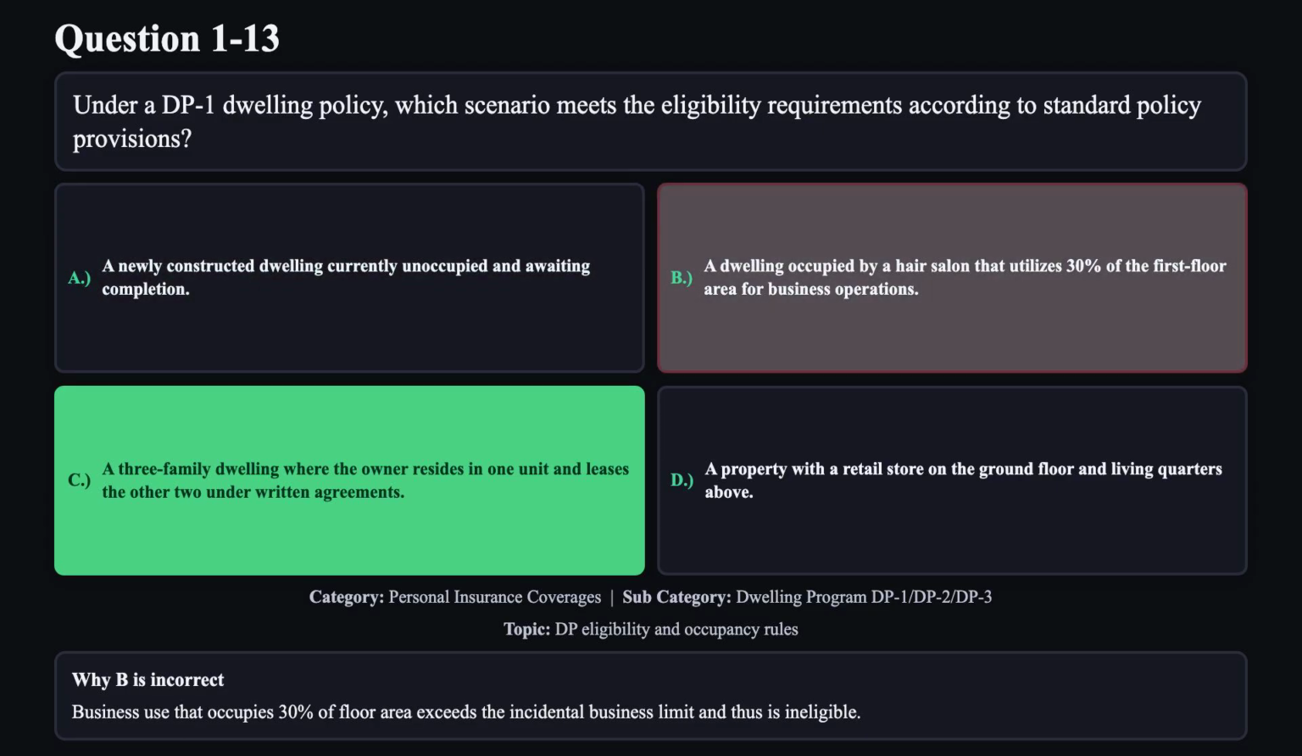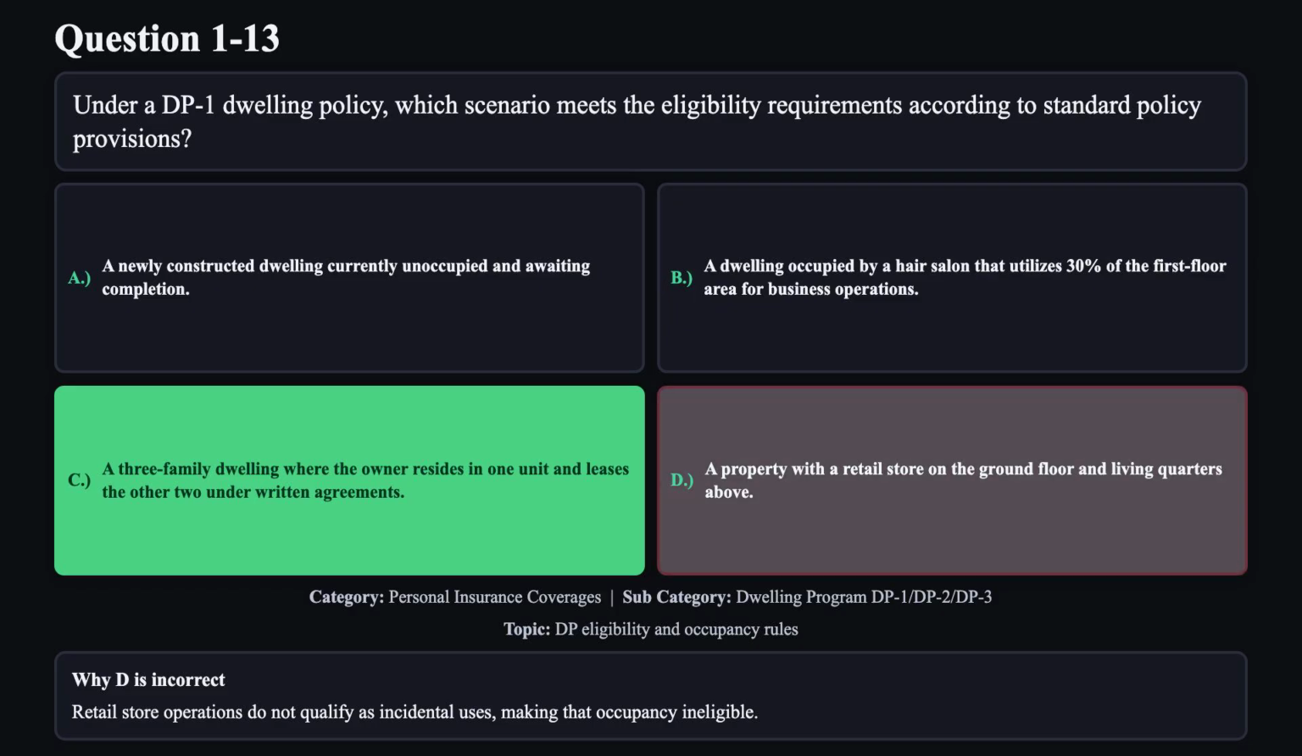Reason B is not correct. Business use that occupies 30% of floor area exceeds the incidental business limit and thus is ineligible. Reason D is not correct. Retail store operations do not qualify as incidental uses, making that occupancy ineligible.